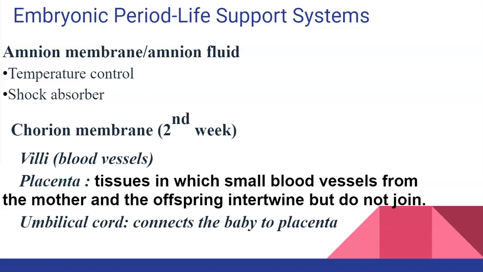That is where the child gets their nutrients from. The placenta is connected to the baby through the umbilical cord, which allows nutrients to pass from mother to child.